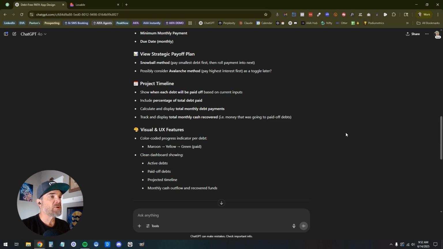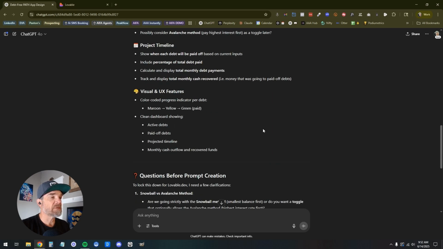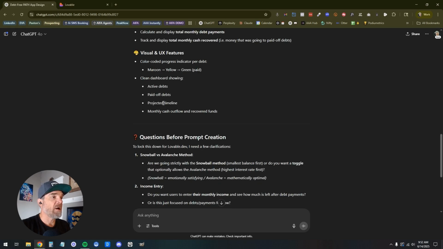Project timeline. Showing each debt will be paid off based on current inputs. Include percentage of total debt paid. Calculate and display total monthly debt payments. Cool. Track and display total monthly cash recovered, what was going out to paid off debts. Perfect. Visual and UX features. Color coded progress. Maroon, yellow, green. Active, paid off. Projected timeline, monthly cash flow, and recovered funds.